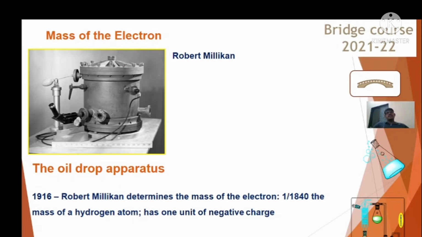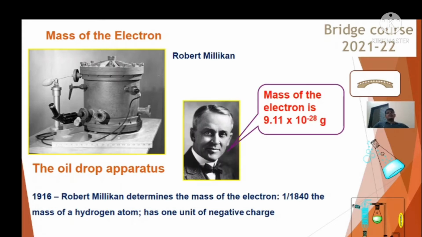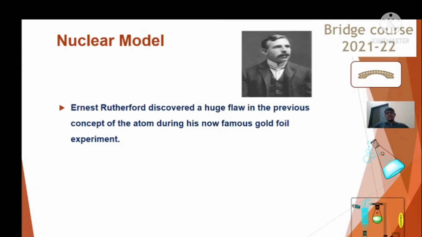But here the concept of the nucleus begins in the study of atomic structure. So the model given by Rutherford is also called the nuclear model. This is the photo of Rutherford and his very famous experiment known as the gold foil experiment.